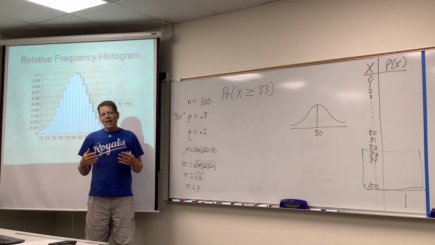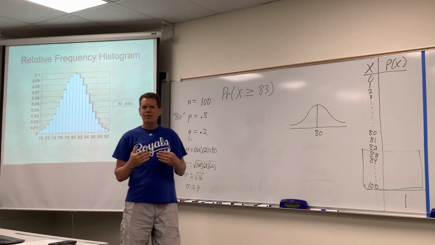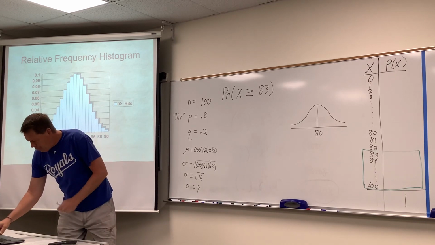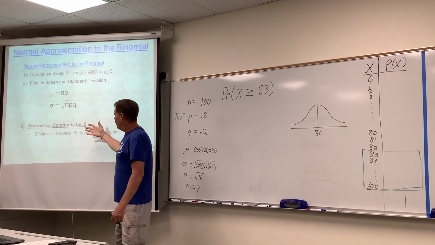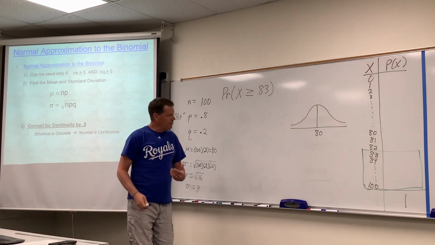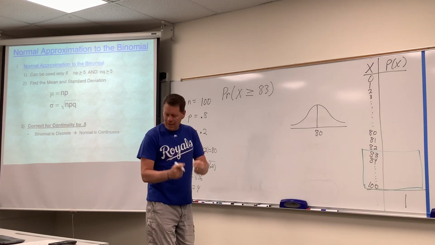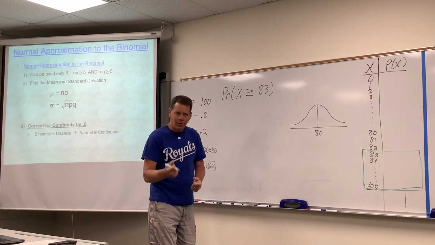And so again, the mathematicians have discovered that you have to make this little adjustment to make this approximation just a little bit better. On example 3, we will spend a bunch of time practicing how to correct for continuity by 0.5. If the first one doesn't make sense, hang with me and go watch example 3, and we'll continue to get better and better at it.